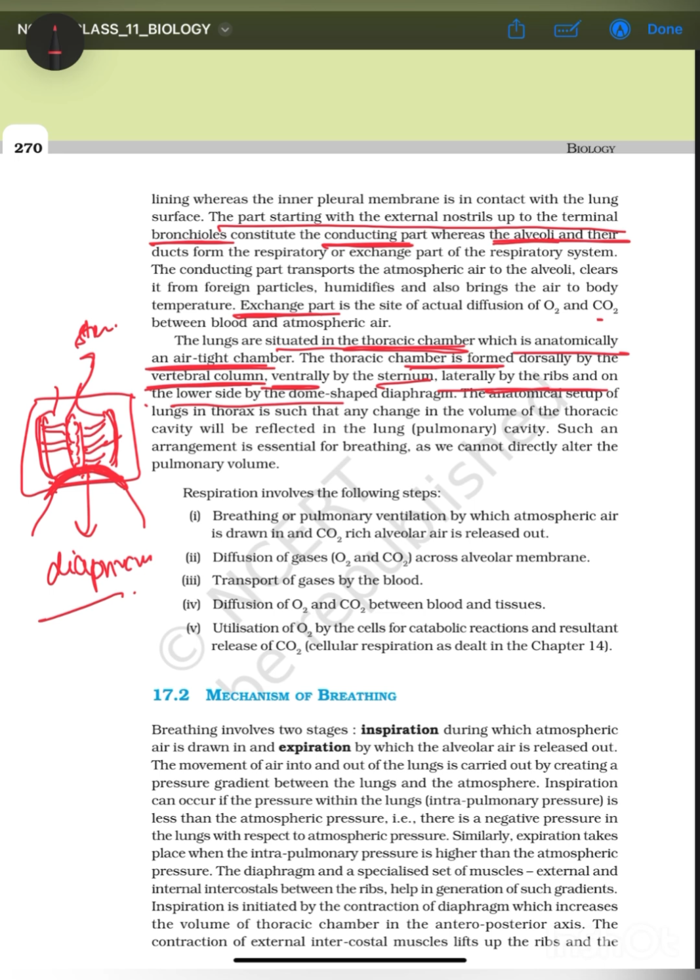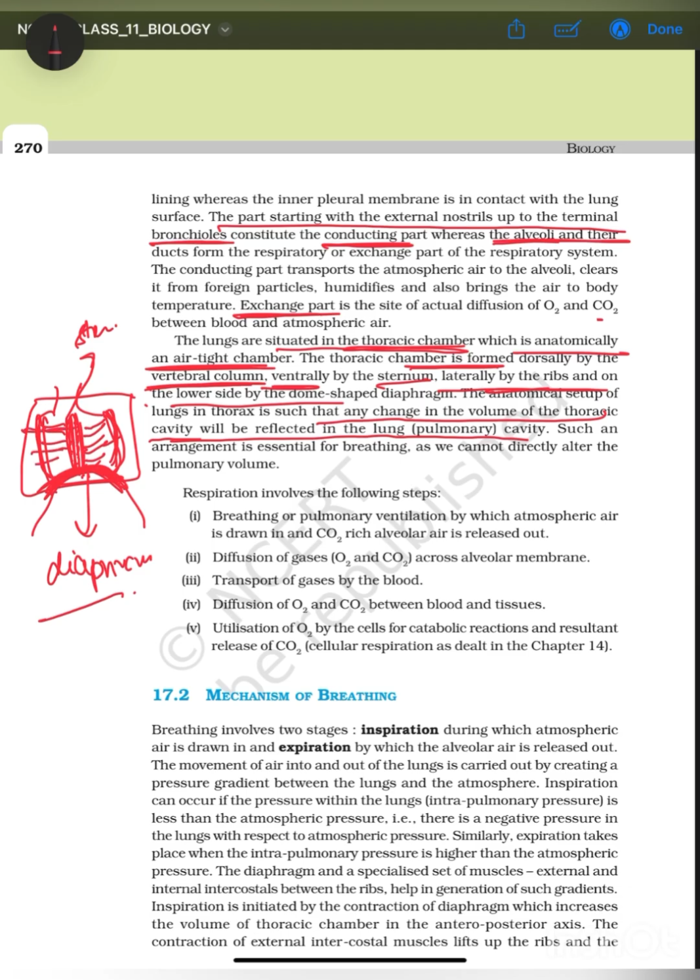So the anatomical setup of the lungs in the thorax is such that any change in the volume of the thoracic cavity will be reflected in the pulmonary cavity. So it is covered in all directions.